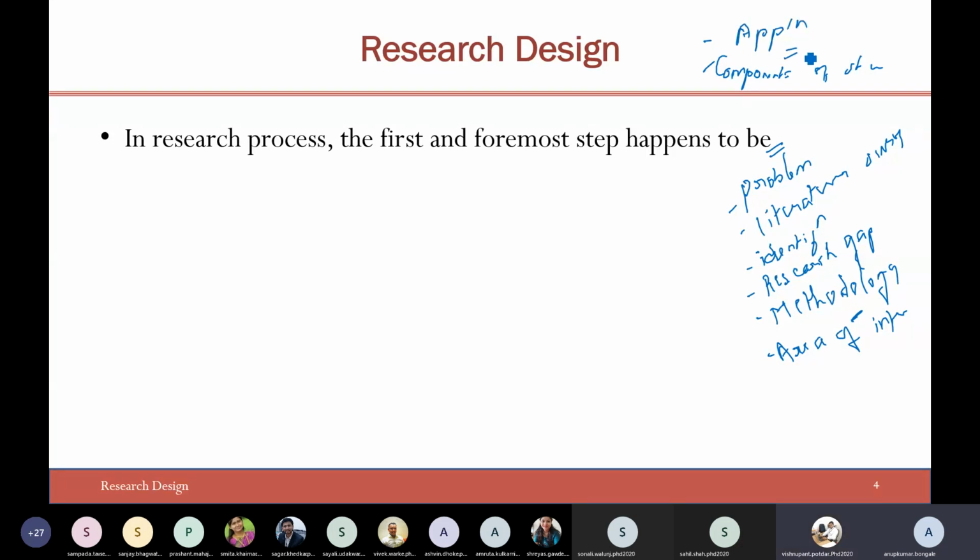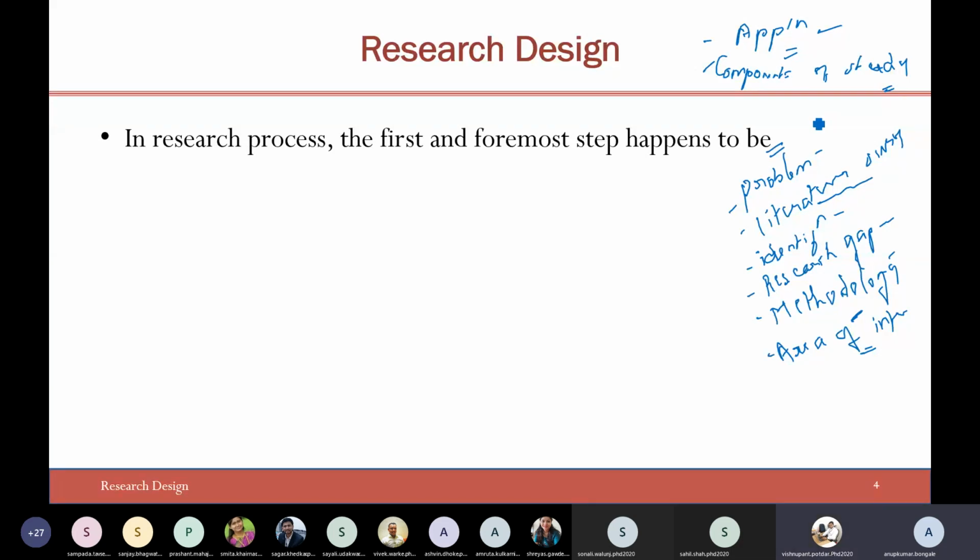Okay, I think we have got a sufficient number of answers. A few of you told me problem, identification of problem, literature review, research gap, methodology, having a proper area of interest, exploring the applications, and the components of the study that you are undertaking.